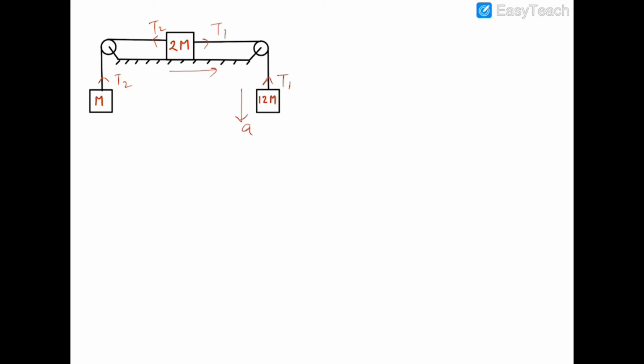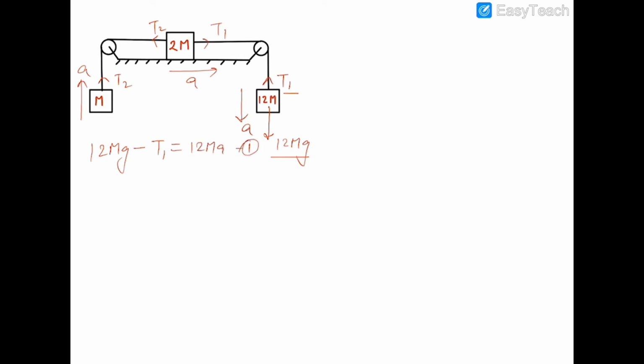2m will be moving towards the right side with the same acceleration, and m will be moving upwards with the same acceleration. Now writing the equation of 12m, I can see that 12mg will be acting downwards, and if 12m is moving downwards, then 12mg will be greater than T1. So greater force 12mg minus smaller force T1 is equal to 12ma. This is equation number 1.